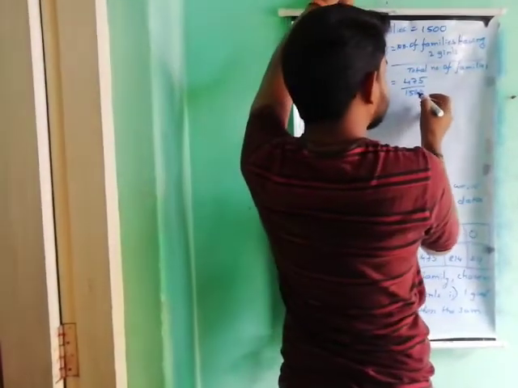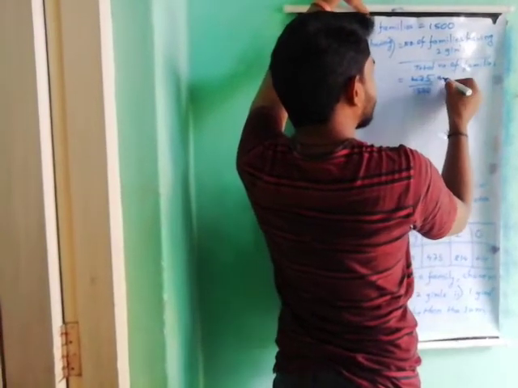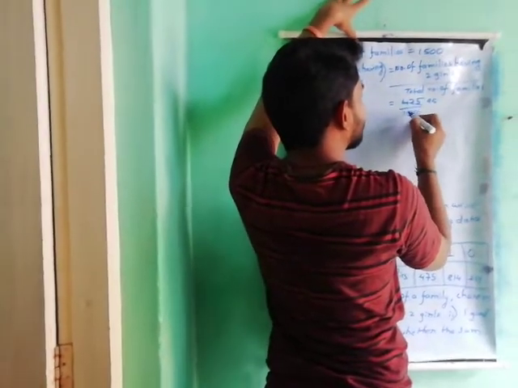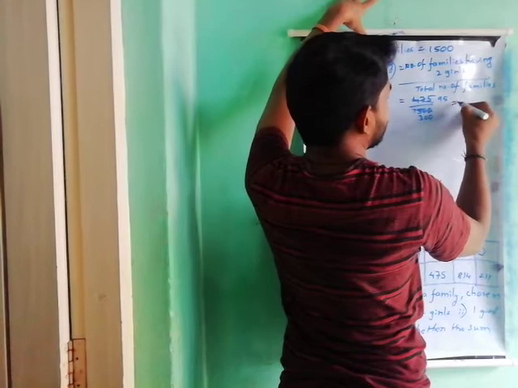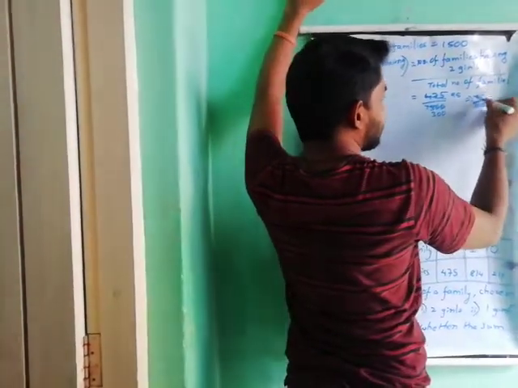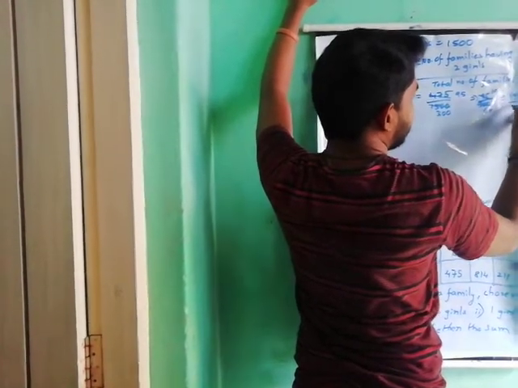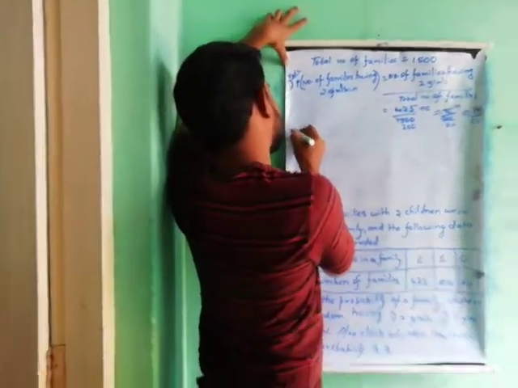By cancellation, 5 nines are 45, 5 fives are 25. 5 threes are 15, 0, 0. 95 by 300. Again by cancellation, 19 by 60. We get 19 by 60. Okay. Coming to the second one.